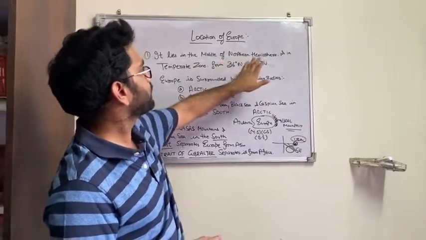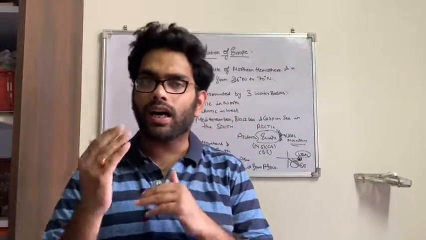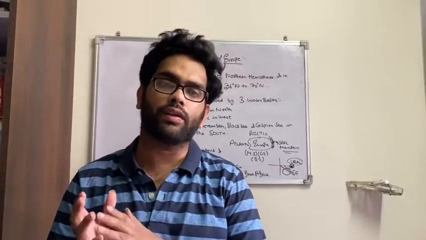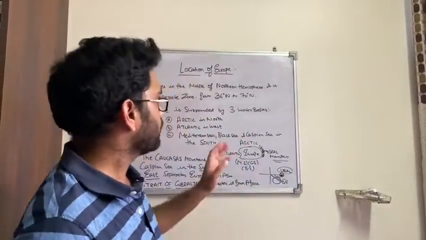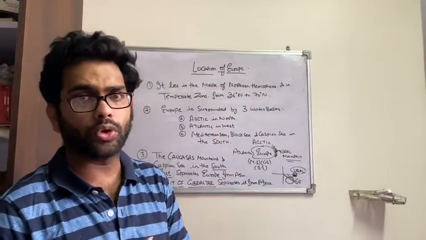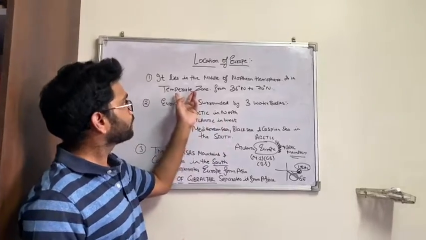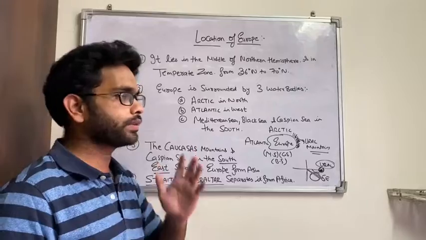It lies in the middle of the northern hemisphere, and we all know that from 23 and a half north to 66 and a half there is a zone called the temperate zone, and most of Europe comes in this range. So Europe is known to be in the temperate zone. This is one of the important points.